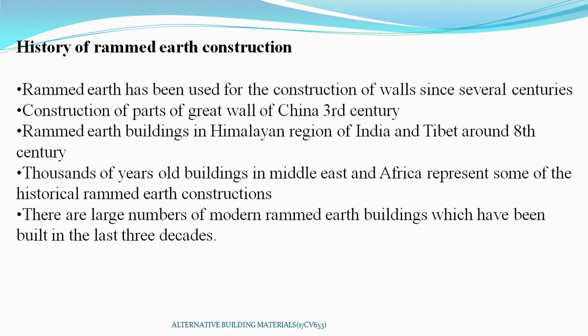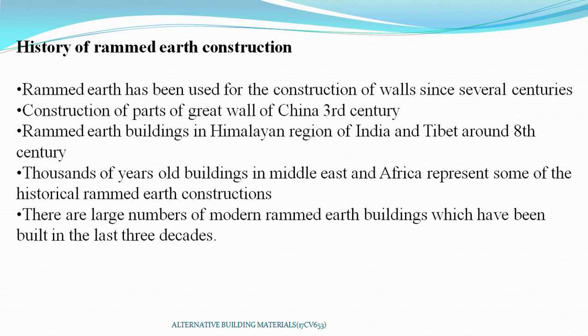So, the history of rammed earth construction. Rammed earth has been used for the construction of walls for several centuries. Not a new technique, it is an old technique. For example, you can take the Great Wall of China, and even in Himalayan regions of India they were using this type of walls in their construction. Tibetans and thousands of years old buildings in the Middle East and Africa represent some of the historical rammed earth construction. There are a large number of modern rammed earth buildings which have been built in the last 3 decades.